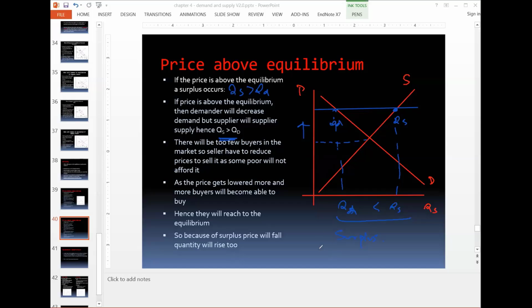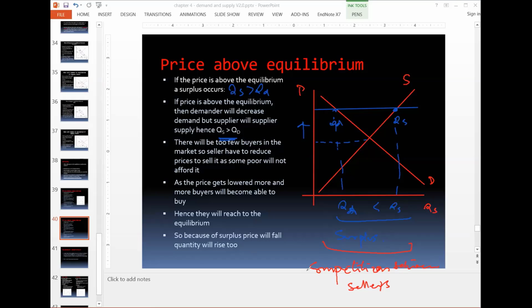So in this surplus case, actually there is a competition between sellers. There's a competition between sellers because there are very few buyers, so they are trying to sell their goods so that their goods are not being wasted.